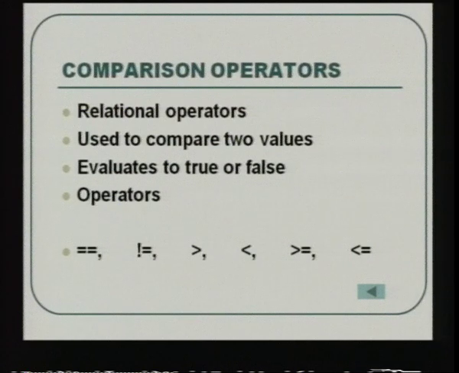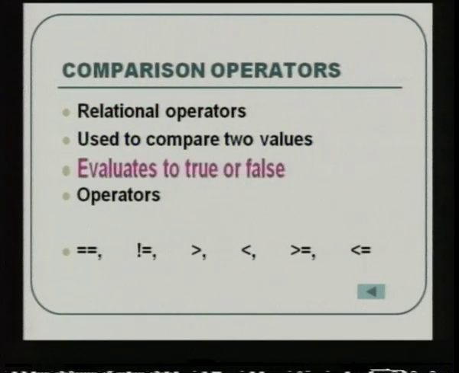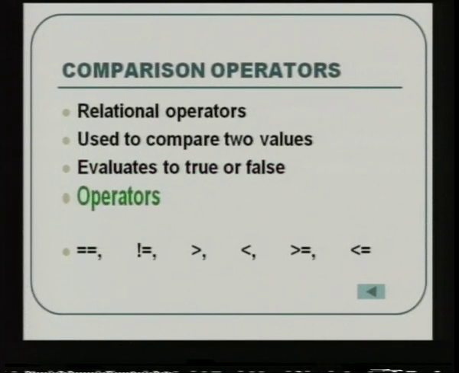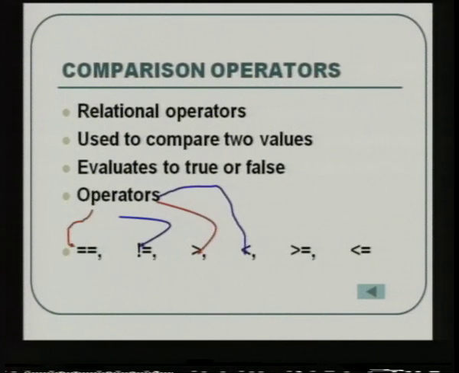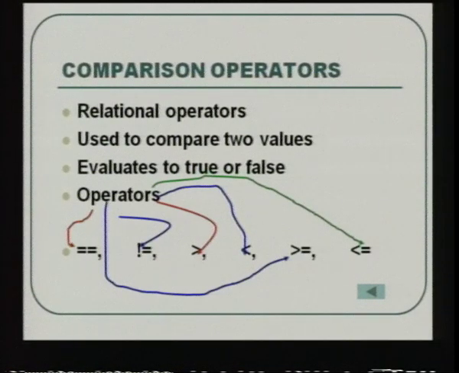Comparison operators are also called relational operators. They are used to compare two values. They have only one output, either true or false. The operators that are available are is equal to, which checks whether two values are the same; not equal to, which checks whether both values are not identical; and greater than, less than, greater than or equal to, and less than or equal to. On both sides you either have two values or two expressions, but the output will be either 0 or 1.